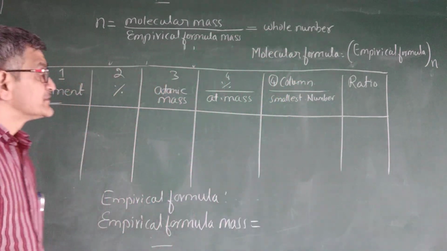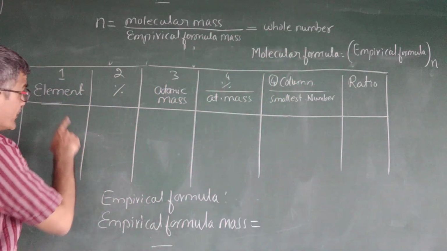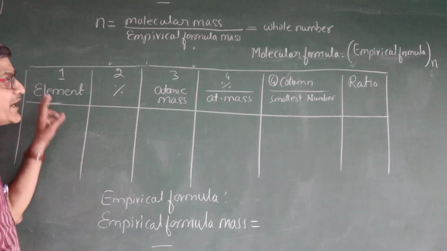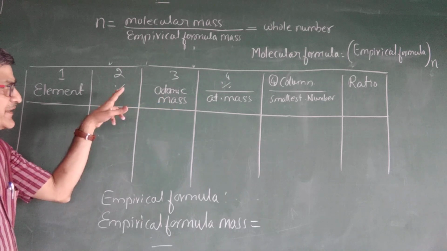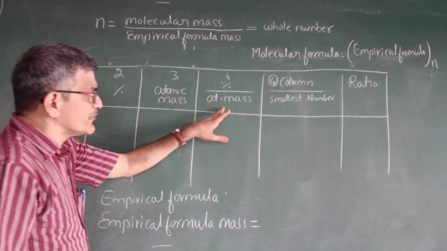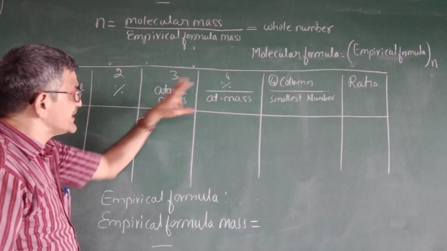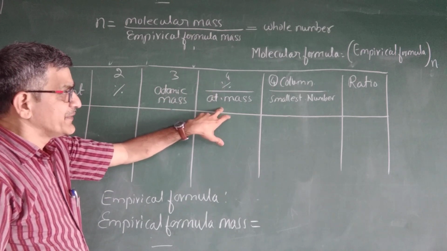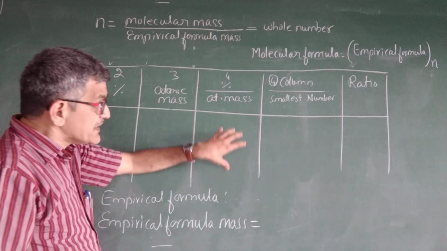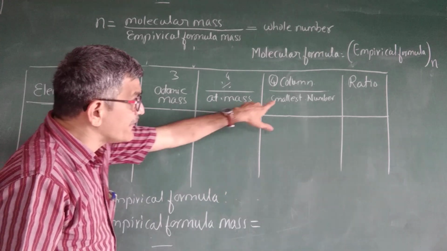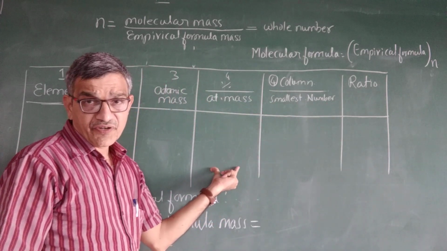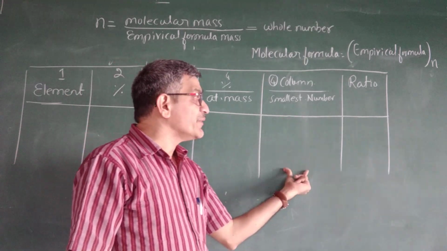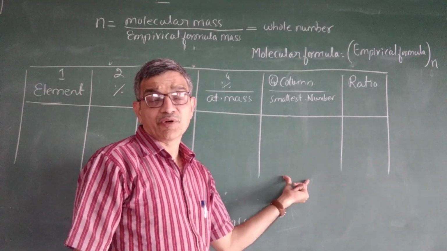Okay, so these are the steps. What you have to do is make the column like this: element, its percentage, atomic mass. Then column 2 divided by column 3, that is percentage divided by atomic mass. So you are getting some numbers. Divide each by the smallest number among these. So that gives you values that are very close to whole numbers.